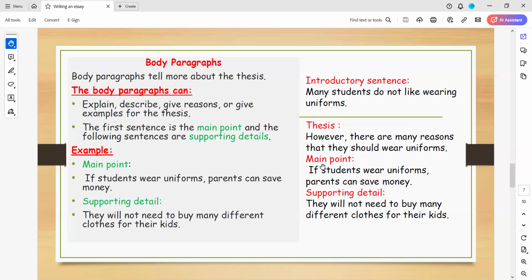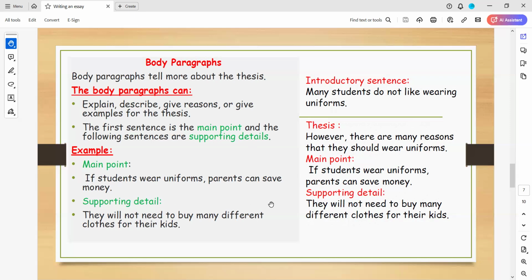The main point here is that if students wear uniforms, parents can save money. So this is the main point that supports the thesis well. And we have a supporting detail, which supports the main point.